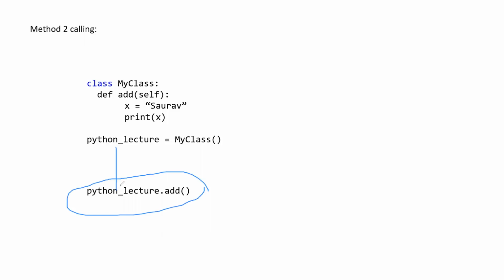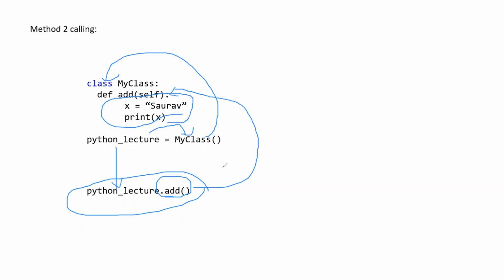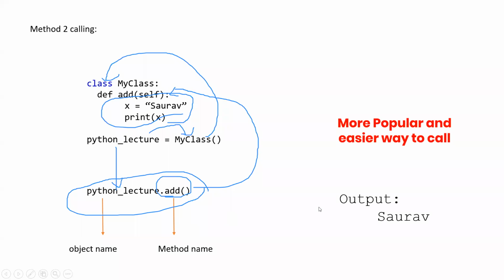Now here we are just calling the object directly, and since the object is actually this class, by using this method it will enter into this class, find this method, enter into that method, and whatever is inside that method it will just give us the output. So by that we can call the class, and this is the more relevant method to use: the object name and then the method name. It will give us the same output. So it is a more popular and easier way to call it.